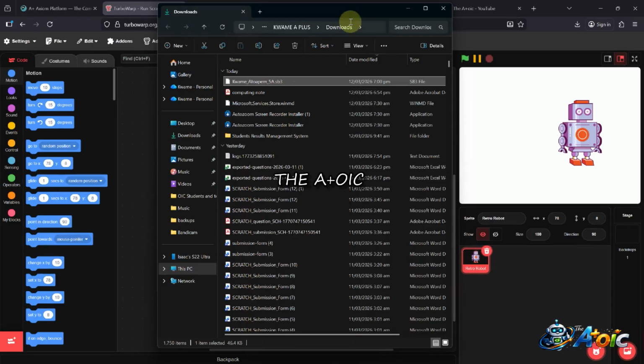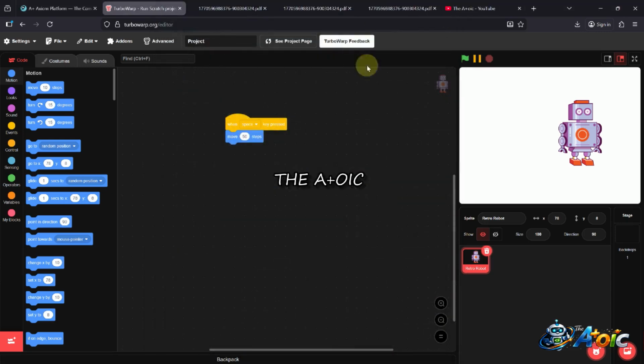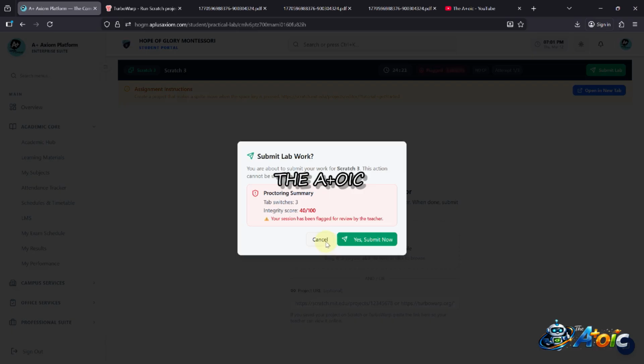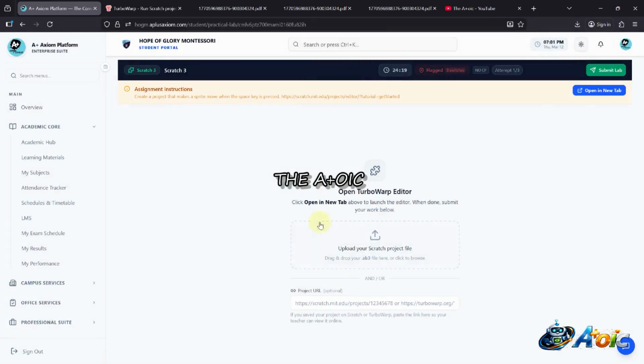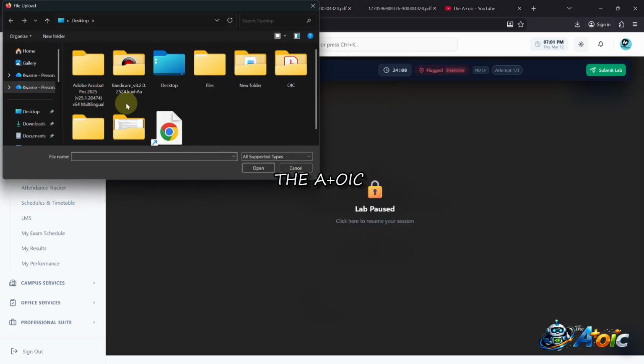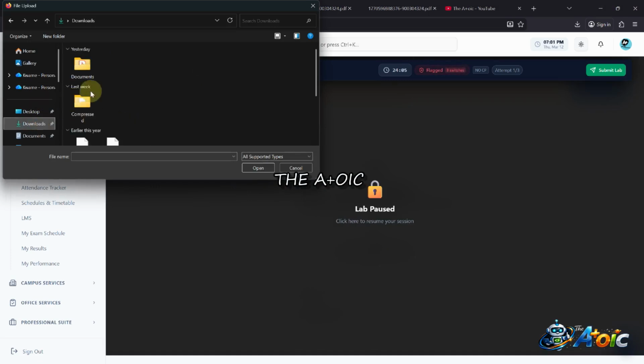It has been saved in Downloads, as you can see. If I get back, I can even close this. Then I come to click on Submit Lab. But don't submit before you upload; don't make that mistake. Just click on Upload your Scratch file, and look for where it was saved.